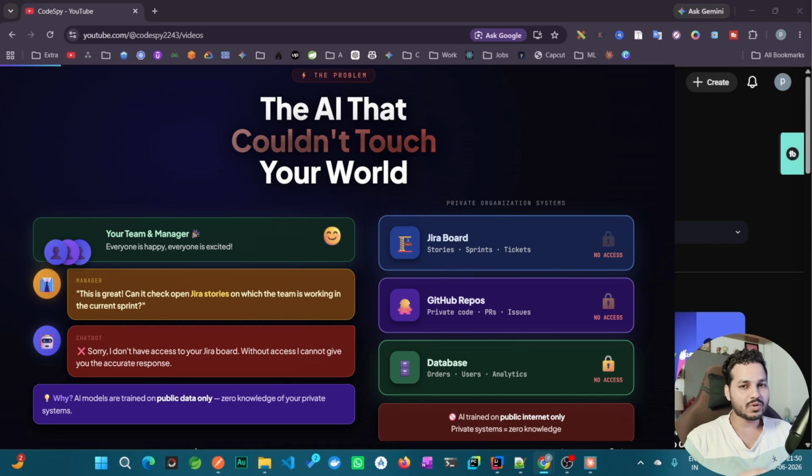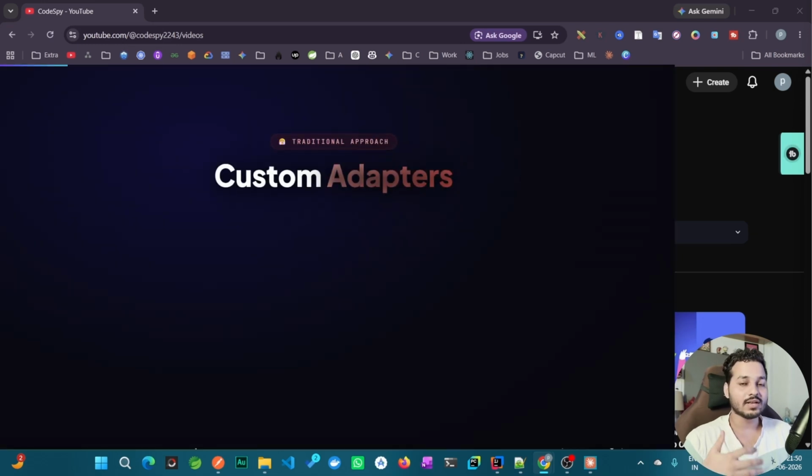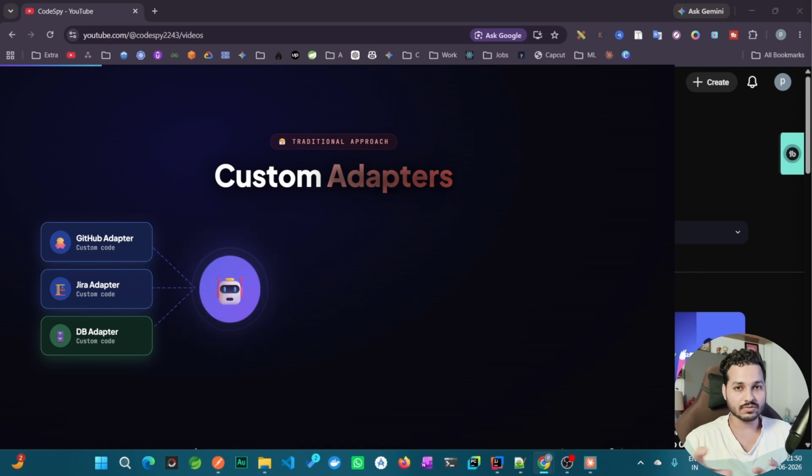So now you decide, okay, I will provide Jira access to the AI models. For that, you created separate adapters. One adapter is for GitHub, one adapter is for Jira, one adapter is for the database. For your queries, you created multiple adapters. Now you trained your AI models on those adapters. So after that, if you ask questions to your AI model, it will respond.